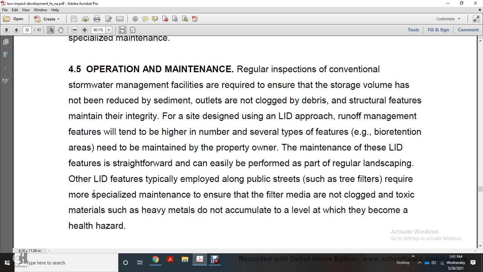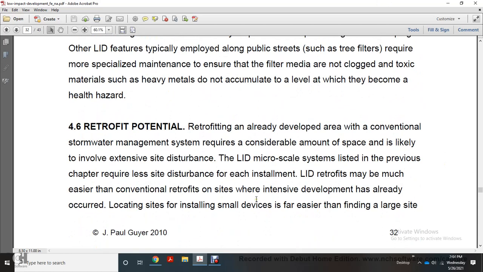For site design, the low-impact development approach to runoff management will involve a higher number of features than several types of features such as retention areas. The property owner's maintenance of these low-impact development features is straightforward and easily performed as part of the regular landscaping. Other low-impact development features typically employed along public streets, such as tree filters, require more specialized maintenance. Make sure filter media do not clog and that toxic materials such as heavy metals do not accumulate to a level at which they may become a hazard.